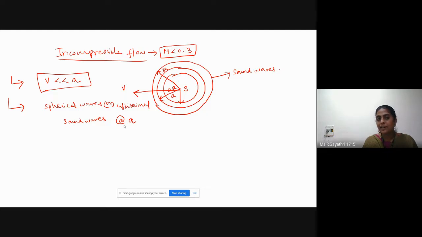The intensity of sound waves is symmetrical. Okay, symmetrical. The intensity of sound waves is symmetrical in incompressible flow.